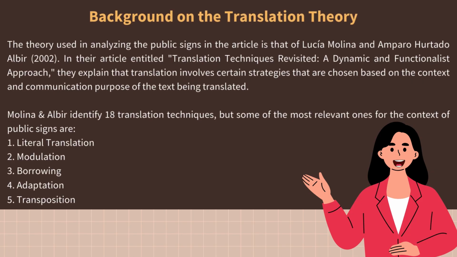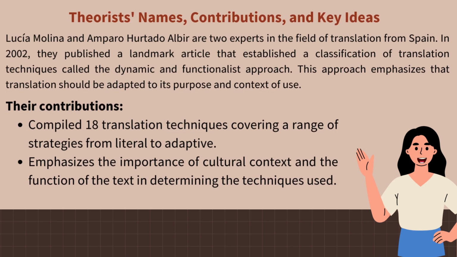Next is the background on the translation theory. In the article entitled Translation Techniques Revisited: A Dynamic and Functionalist Approach by Molina and Albir, they explain that translation involves certain strategies that are chosen based on the context and communication purpose of the text being translated. They identify some of the most relevant ones for the context of public signs: literal translation, modulation, borrowing, adaptation, and transposition. Here are the names, contribution, and key ideas.